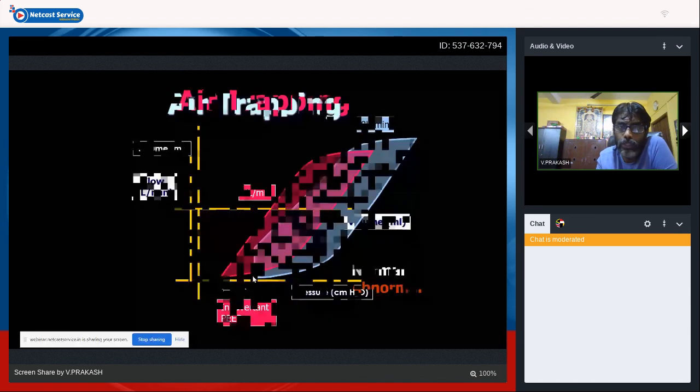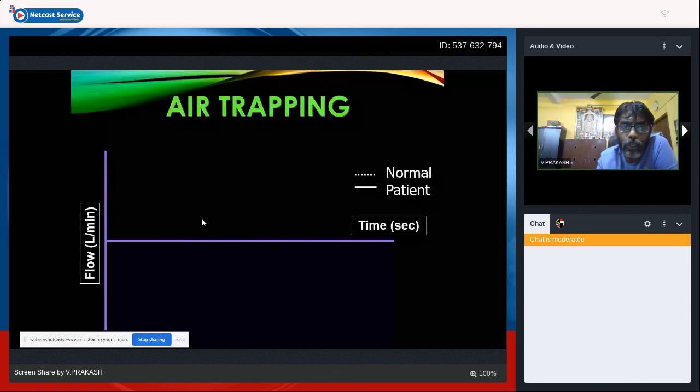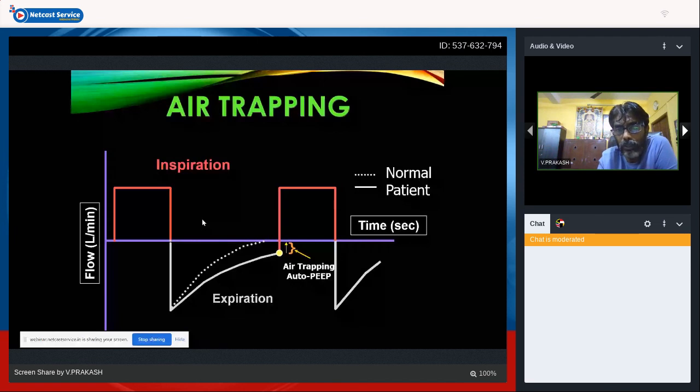Okay, so how does air trapping happen? In a flow versus volume loop, with air trapping the loop doesn't return to the baseline, the starting origin. It never returns to the baseline of origin. There is air trapping in the expiratory phase of your flow versus volume graphic. There is some amount of residual air. Even though the flow returns to baseline, some amount of volume of air is going to be inside your lungs. So some amount of PEEP, right? This is your inspiratory PEEP, this is your expiratory phase PEEP. So this is the normal pattern, which reaches the baseline.